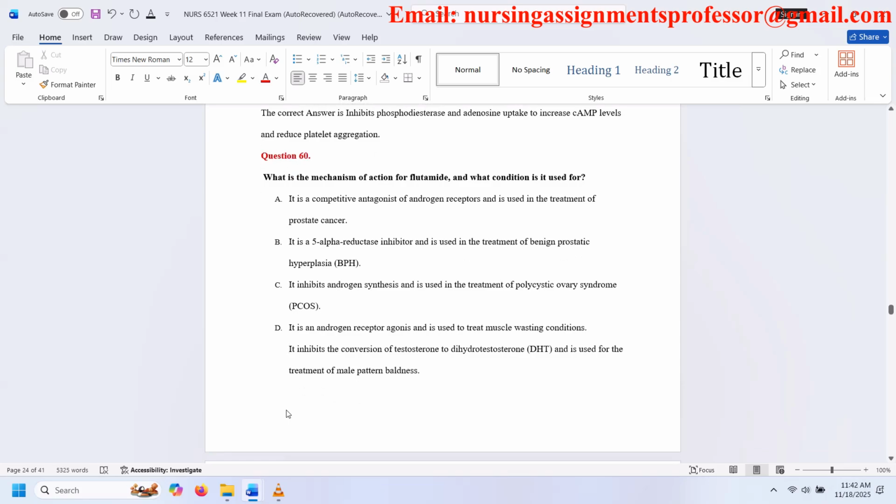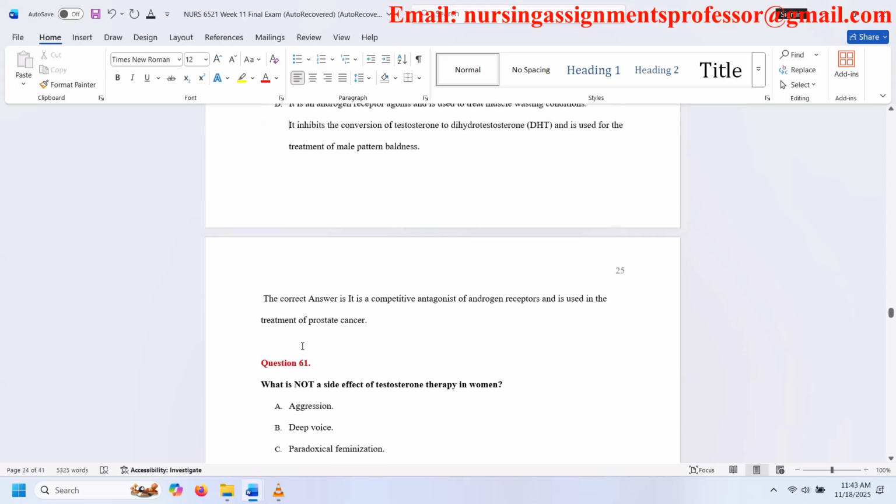C. It inhibits androgen synthesis and is used in the treatment of polycystic ovary syndrome. D. It is an androgen receptor agonist and is used to treat muscle wasting conditions. E. It inhibits the conversion of testosterone to dihydrotestosterone and is used for the treatment of male pattern baldness. The correct answer is it is a competitive antagonist of androgen receptors and is used in the treatment of prostate cancer.